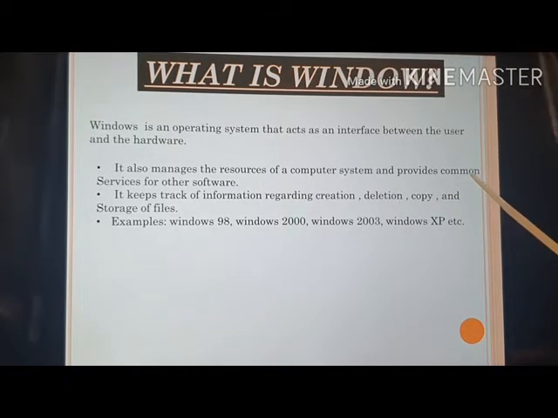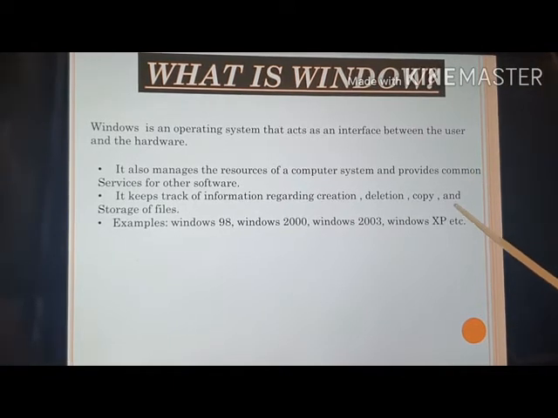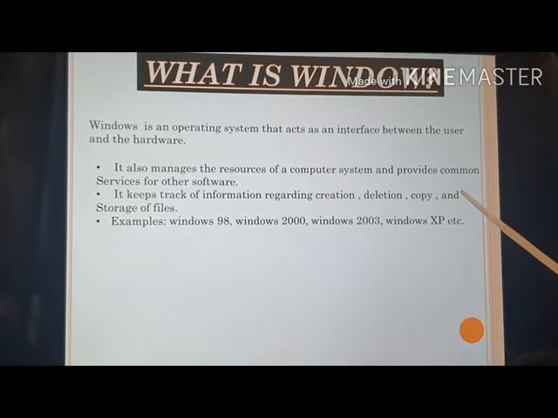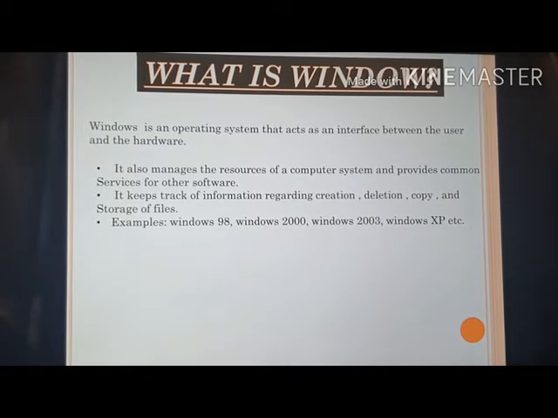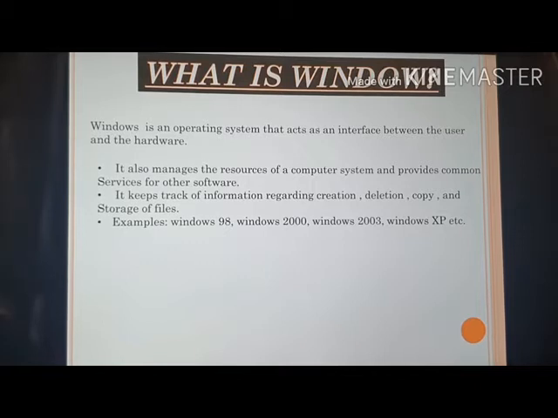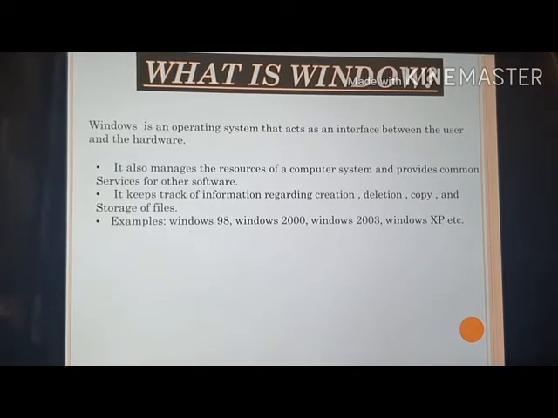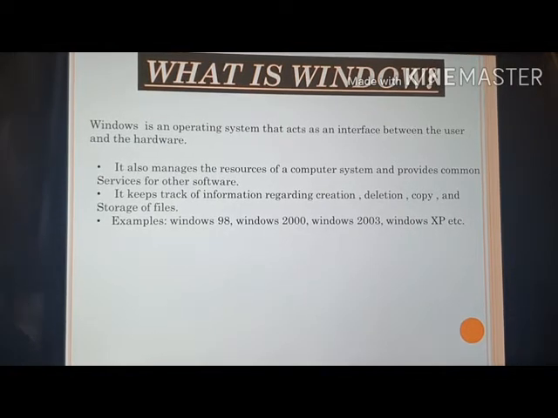Now what is the example of Windows? Windows 98, Windows 2000, Windows 2003. If we talk about latest version of Windows, that is Windows 10. Now currently we are using Windows 10. Windows is GUI based. GUI based means graphical user interface. The GUI based operating system was introduced in 1995. The first Windows that was introduced in India was Windows 95.